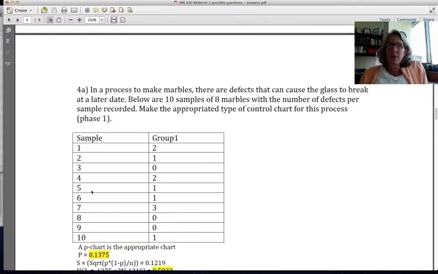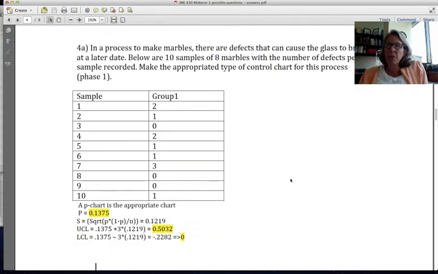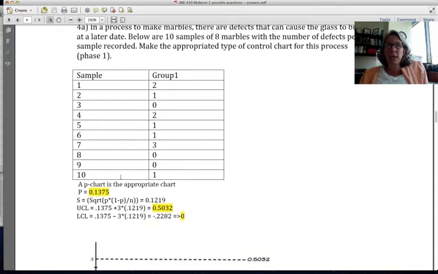The next problem I'm looking at is a process to make marbles, where there are defectives that cause the glass to break at a later date. Below are 10 samples of 8 marbles, and we have the number defective in each one. So make the appropriate type of chart, which in this case is a proportion chart, because we want to know how many of 8 marbles are defective. So we're going to do a P chart, where P is the proportion defective.